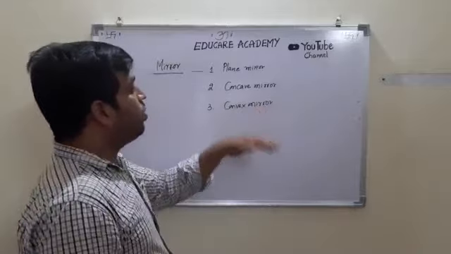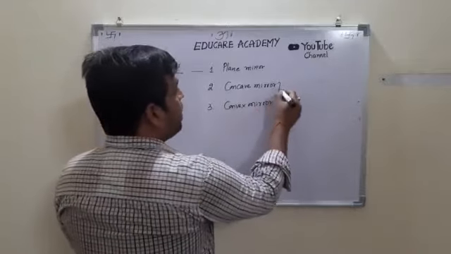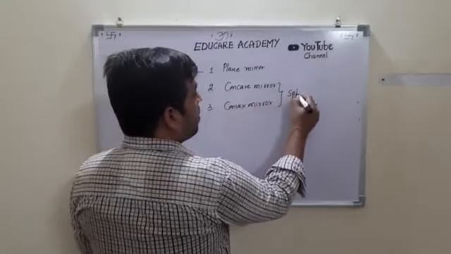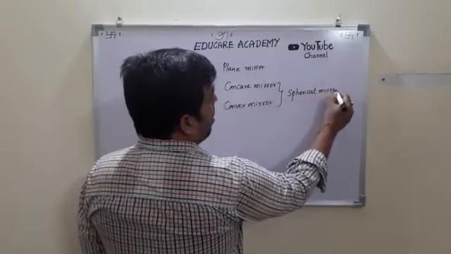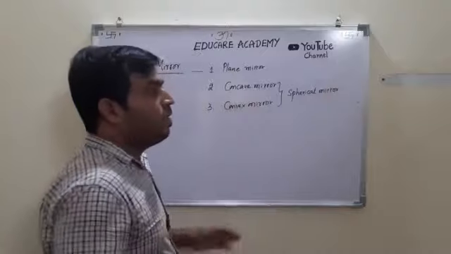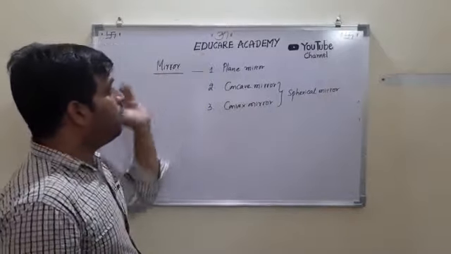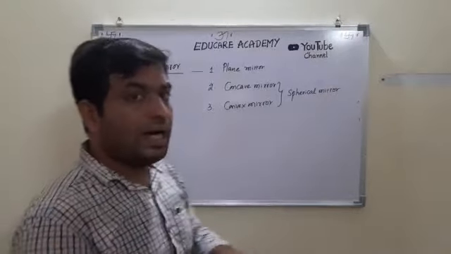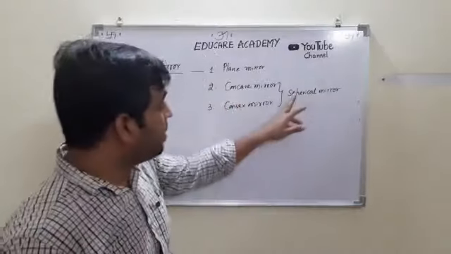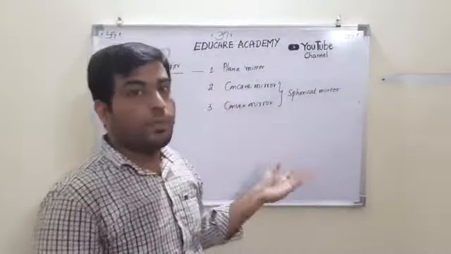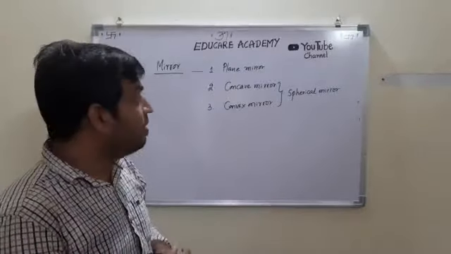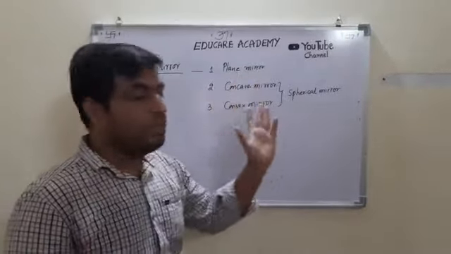The concave mirror and convex mirror are both called spherical mirrors. And this is a plane mirror. The properties of the plane mirror and the concave and convex mirrors are entirely different. Since they are spherical in shape, the properties will definitely change. The plane mirror has different properties.